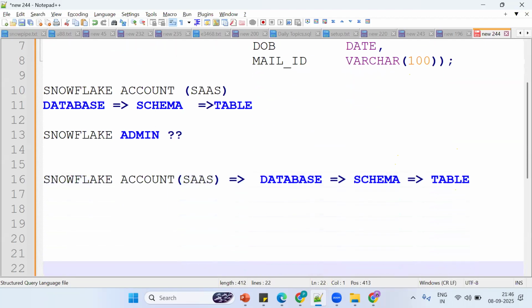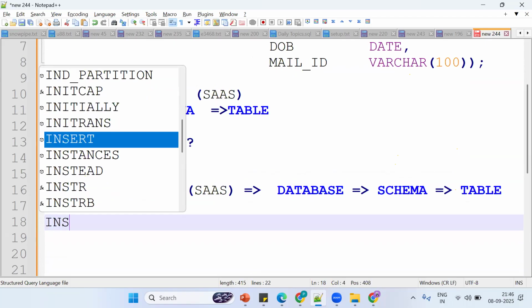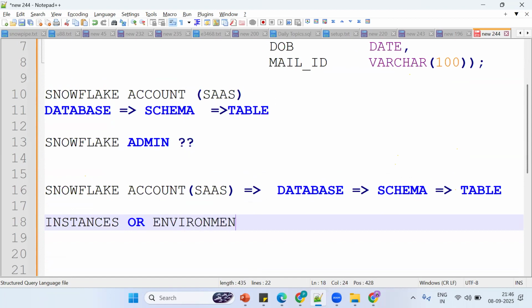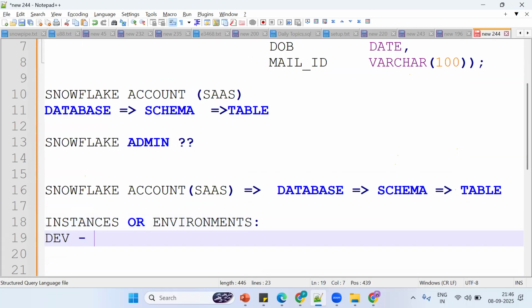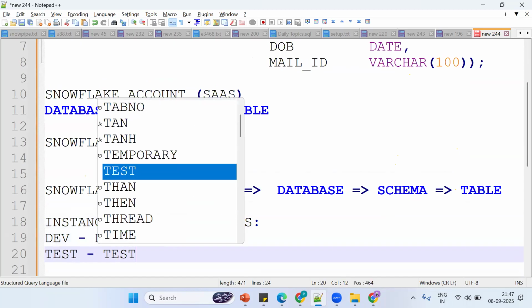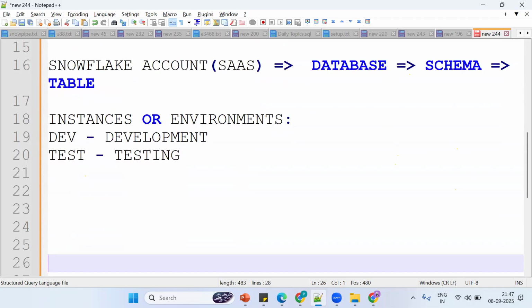Before that, you need to understand that instances, or environments, are important. Now what are instances or environments? First, the dev instance, which is development. Those coming from non-IT backgrounds need to work on it. Then test, which is a testing environment. Remember, in real time there will be multiple instances.